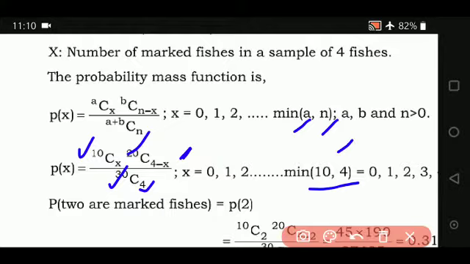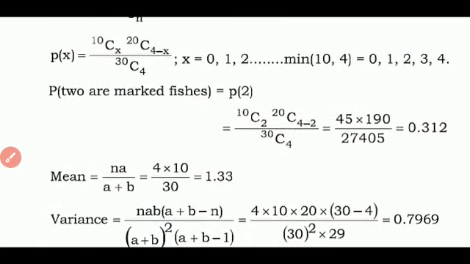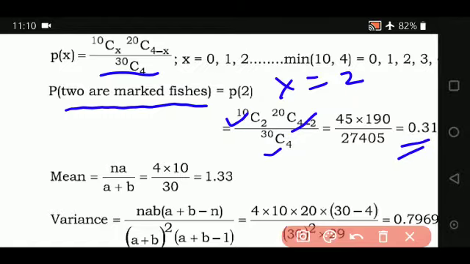So your X value will be 0, 1, 2, 3 and 4. Next comes the probability. You are going to write what probability they have asked. They have said 2 are marked fishes, meaning X will be 2. So wherever X is there, you are going to substitute the value 2. So this becomes 10C2 times 20C(4 minus 2) divided by 30C4, simplify and you get the answer 0.31.